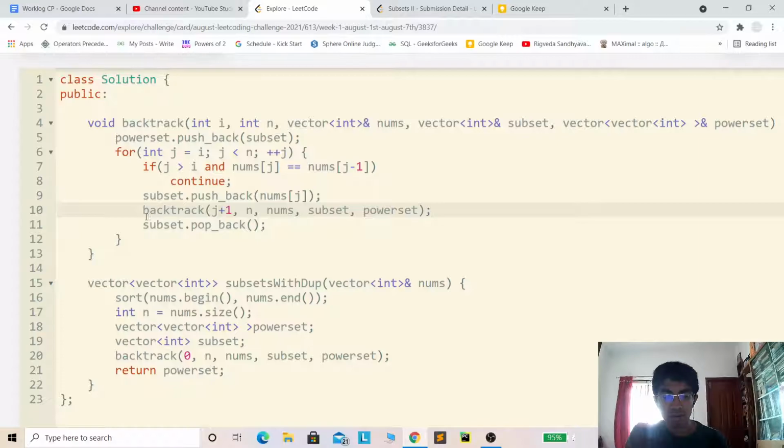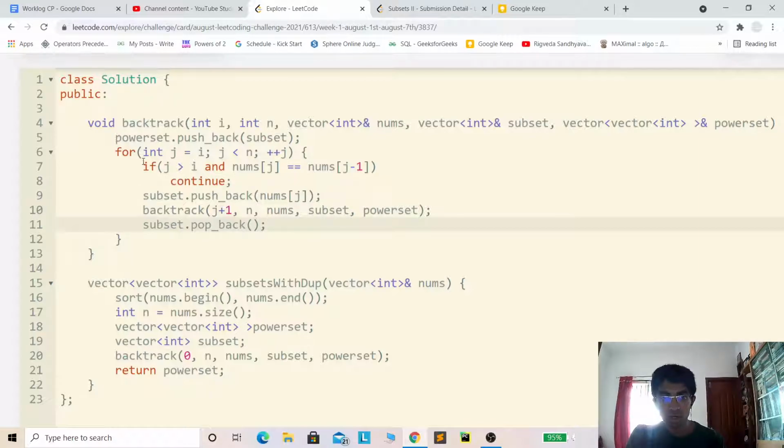After this explores all possible options for all the remaining indices from j+1 till n, the function call will come back over here and execute the next statement, which is just to remove the added current element. So push back and pop back, that is the basic backtracking thing. If we do it like this, we'll ensure that we cover all the subsets.